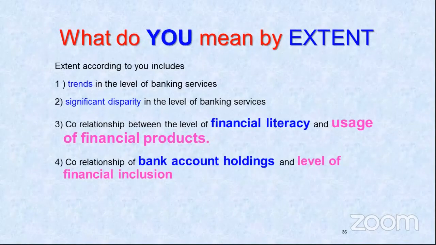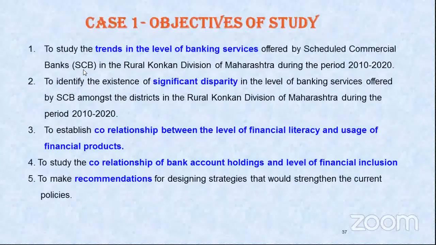So for every village or every area which you have taken, what is the disparity in the level of banking services? So I will write, see, again, verbs: identify the existence of disparity in the level of banking services. This will remain the same, offered by so and so, Konkan division, Maharashtra state, and period. These two statements will remain the same. So your objective is achievable.